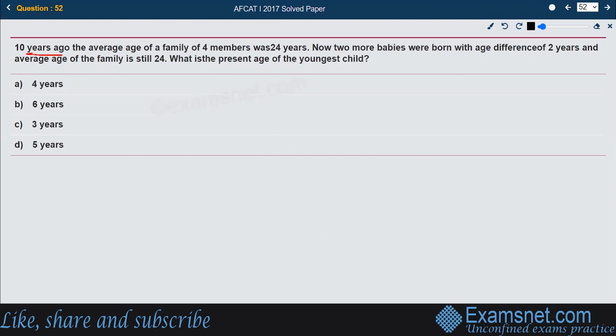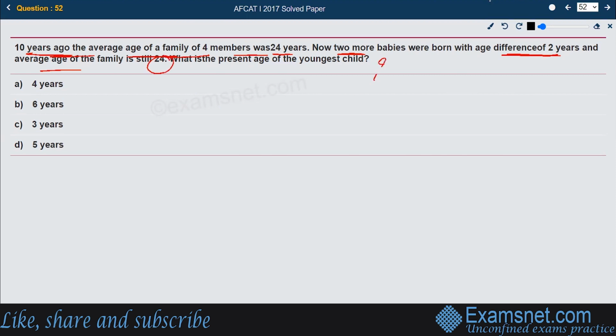Now, they're asking: 10 years ago, the average age of a family of 4 members was 24 years. Now, two more babies were born with an age difference of 2 years, and the average age of the family is still 24. So, what is the present age of the youngest child?